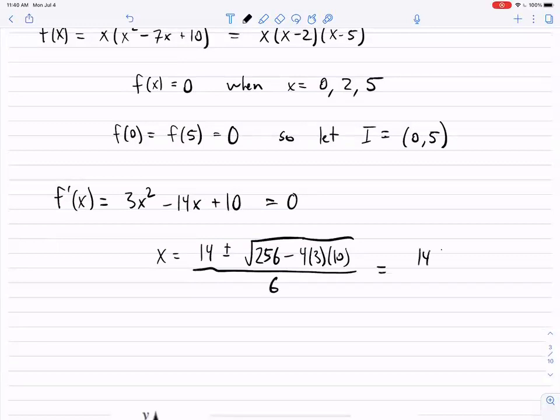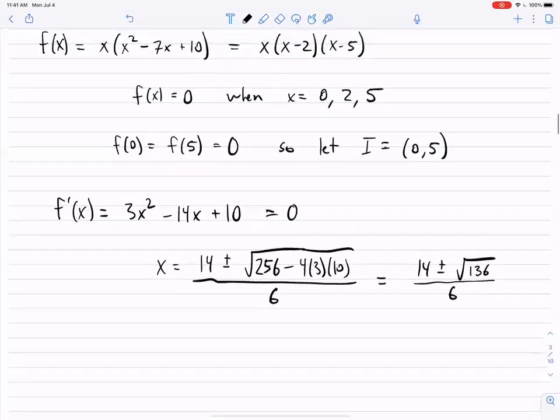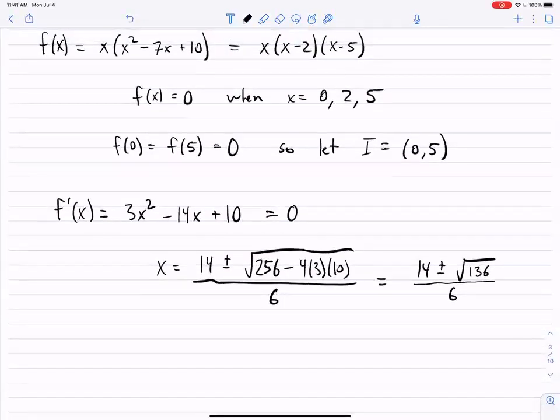So you get 14 plus or minus the square root of 196 minus 120, so 76 over 6. And so I have no clue what those values are.